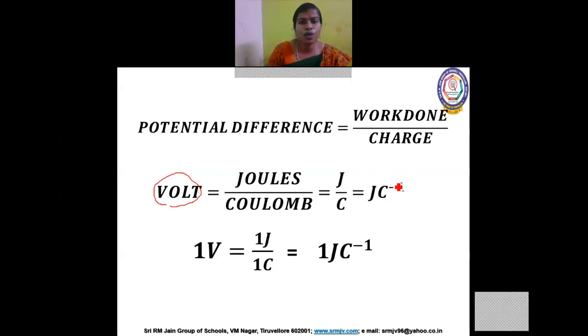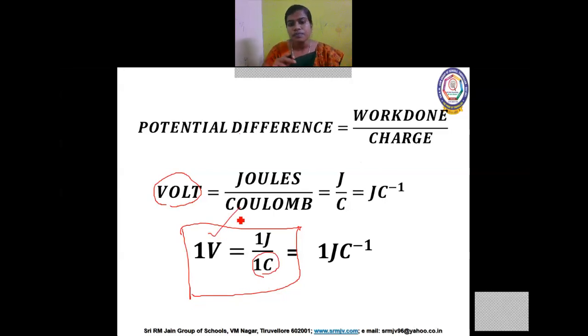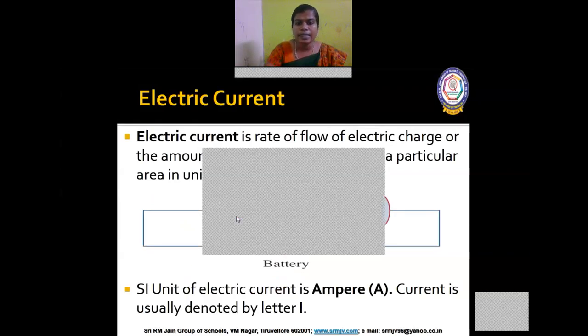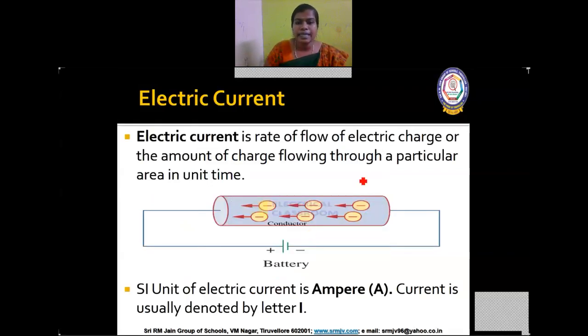So how can we define 1 volt? If 1 joule of work is done to move 1 coulomb of charge from point A to point B, then we call it 1 volt. Next, let me define electric current. Electric current is the rate of flow of electric charge, or the amount of charge flowing through a particular area in unit time. So rate represents time.